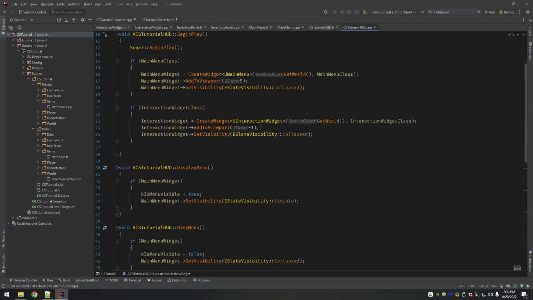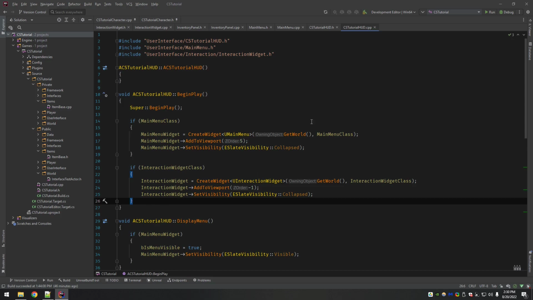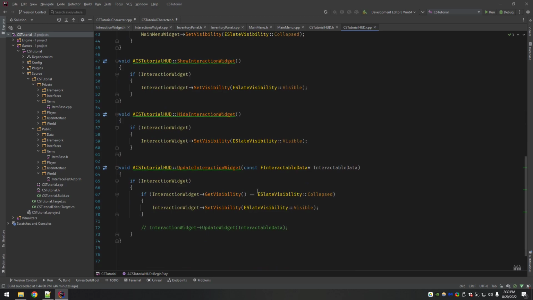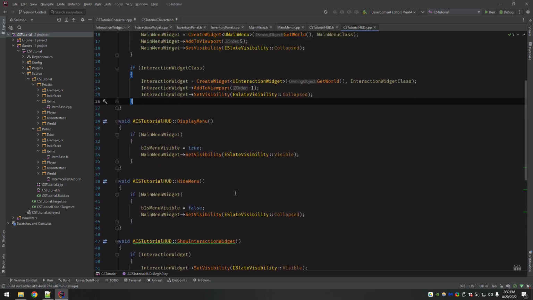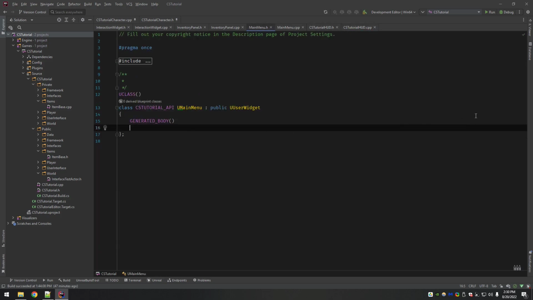Okay, so that's it for the HUD for now. Nothing too crazy yet. It'll get more complicated later when we need to do the looting of a container and stuff, because it gets a little tricky showing the loot widget. So I'm going to go to the main menu now.